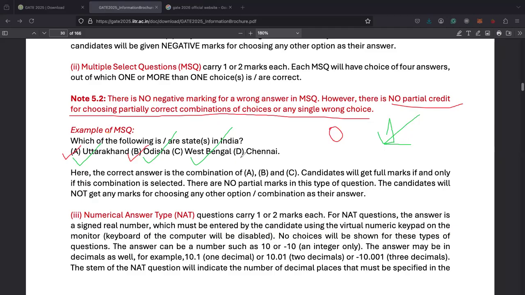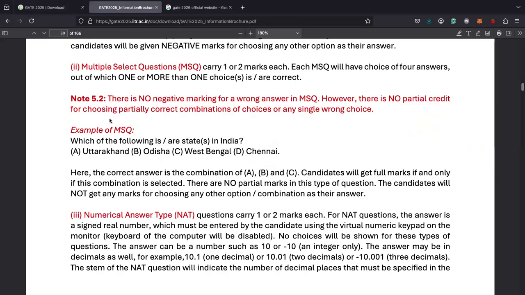Let's say another student says, some of the answers are correct, I will select all the answers. But Chennai is a city, it's not a state. So how much mark will he get? Yes, you are correct. 0 marks. You need to select all the correct options, and only the correct options.